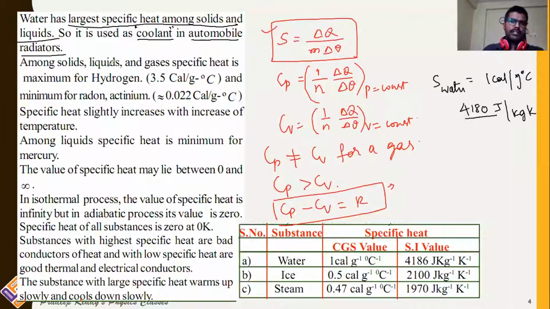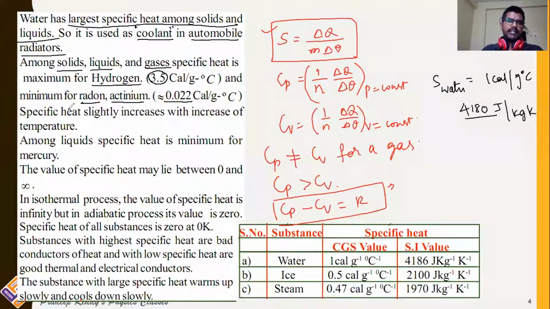Among solids, liquids and gases, specific heat is maximum for hydrogen. For hydrogen, the value is 3.5 calorie per gram degree Celsius, and minimum for radon and actinium, it is nearly 0.022 calorie per gram degree Celsius. So hydrogen has the maximum value of specific heat. It is greater than solids, liquids and gases. Minimum is for radon and actinium. It is 0.022 calorie per gram degree Celsius.